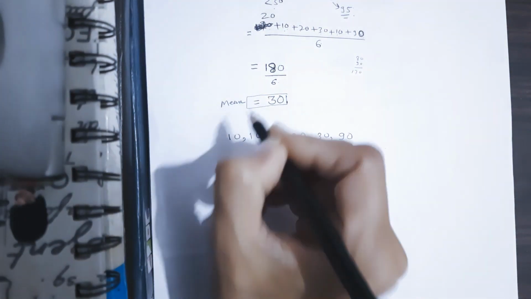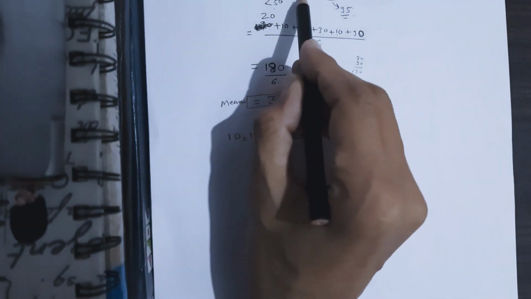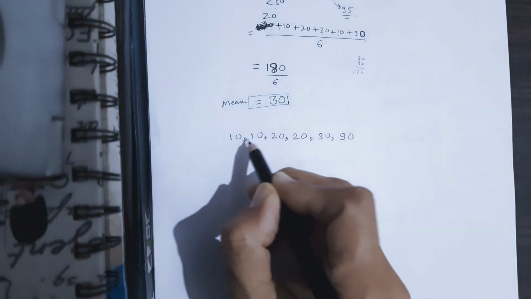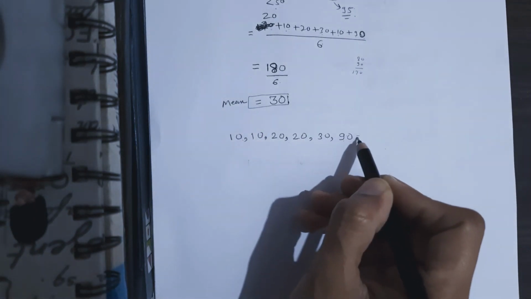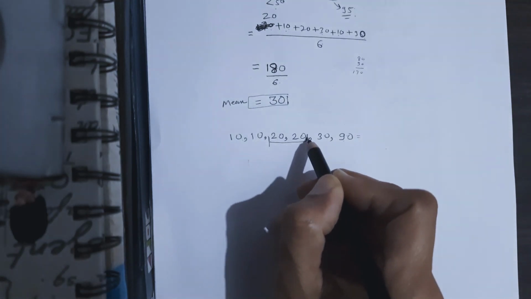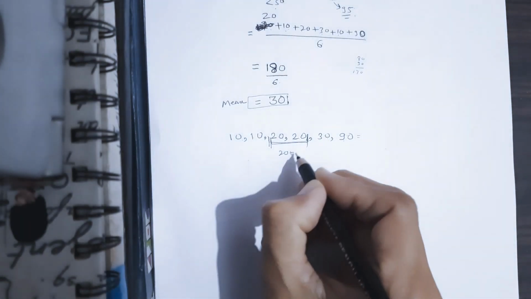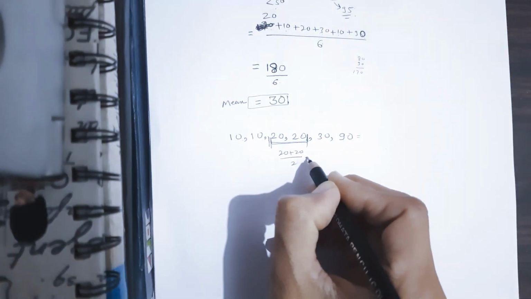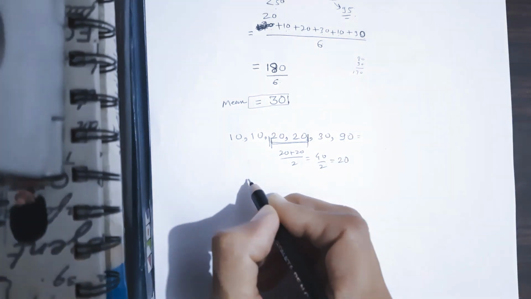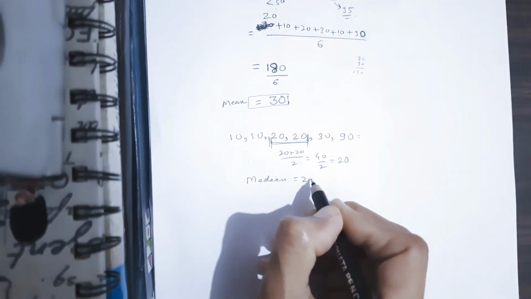Now I want to calculate the median, so I need to arrange the data into ascending order. I arrange it here, and the middle numbers are the third and fourth of the six. Since there are two middle values, we take the average of them, which is 20 plus 20 divided by 2, which is 40 divided by 2, equal to 20. So the median comes out as 20.